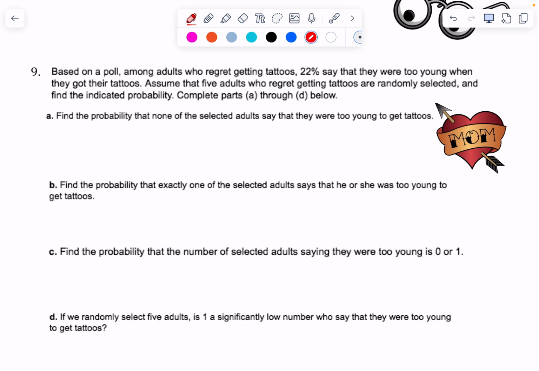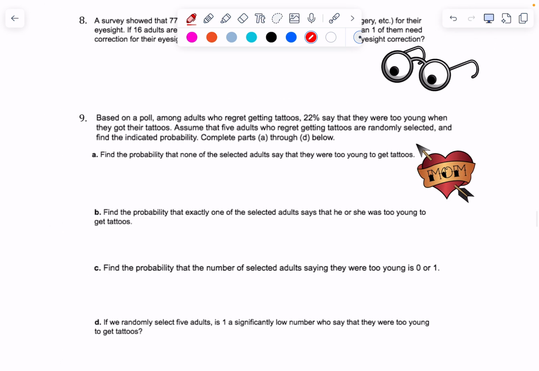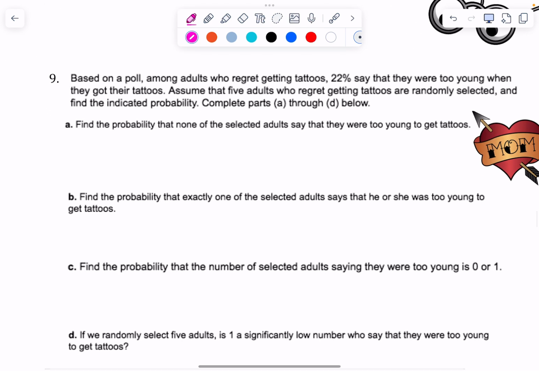Okay. Number 9, we're going to go over 5-2 homework problem number 9, and I figured I would record it because you're probably going to want it, right? Based on a poll among adults who regret getting tattoos, 22% say that they were too young to get their tattoos. Now, this is not saying 22% of all people regret getting tattoos. They're saying of the people who regret them, 22% say it was because they were too young. Another percent might say they were drunk when they got it, or another percent might say, I broke up with my girlfriend and that's why I regret getting it, right? That type of thing.